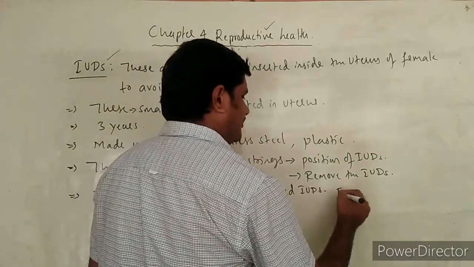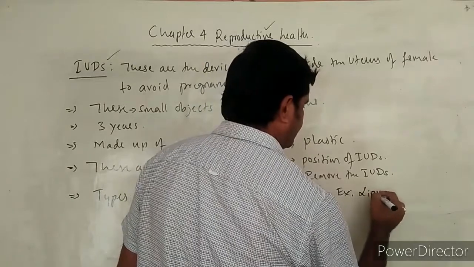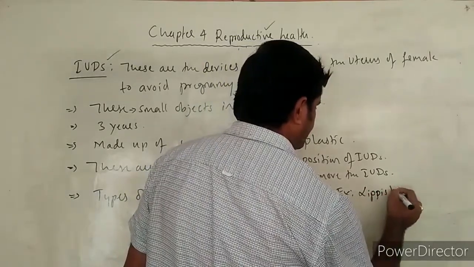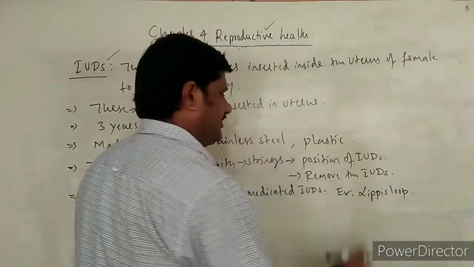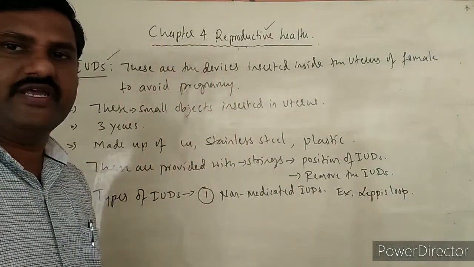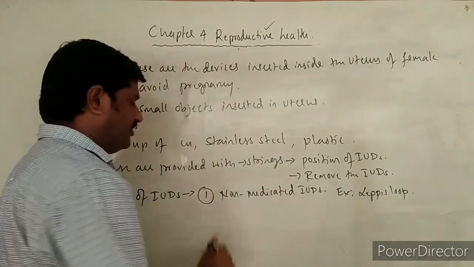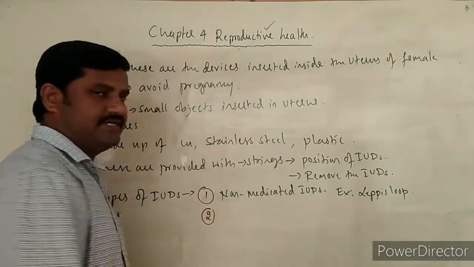The best example for this one is Lippes loop. So this is one non-medicated IUD, right? All these points are very important to remember for the NEET examination.